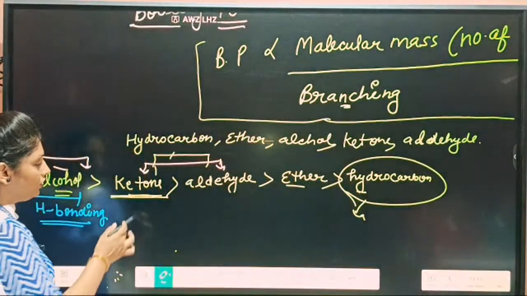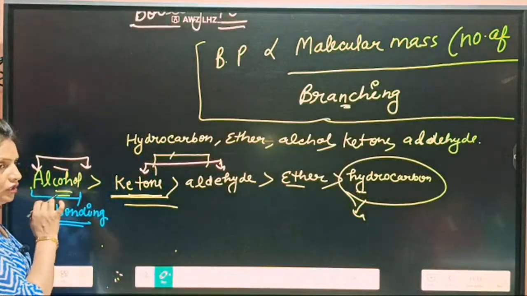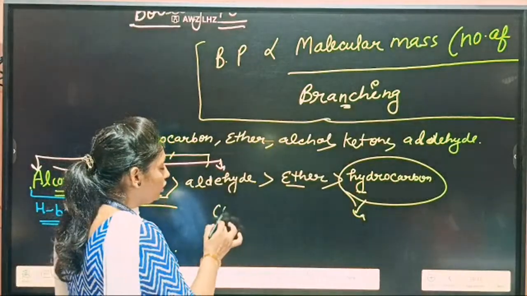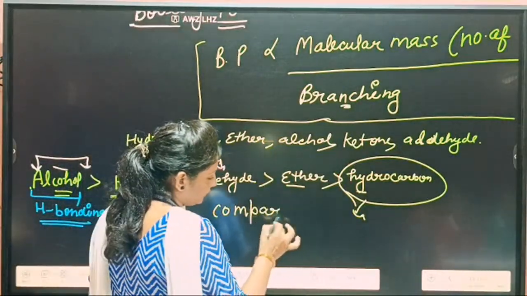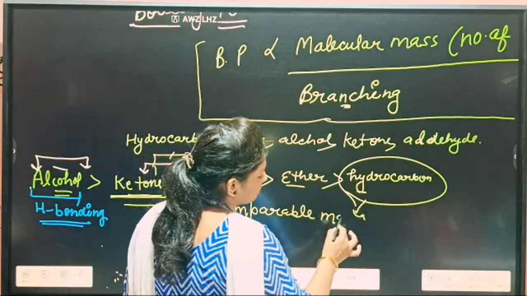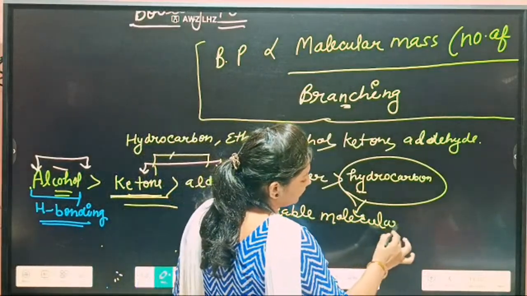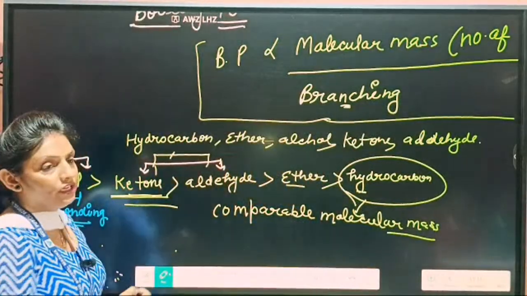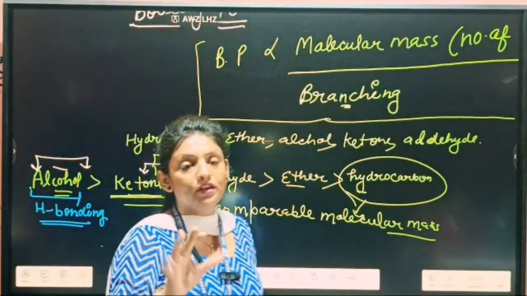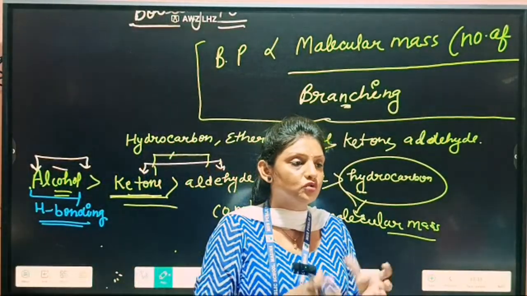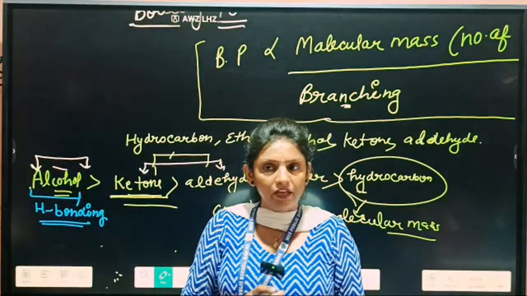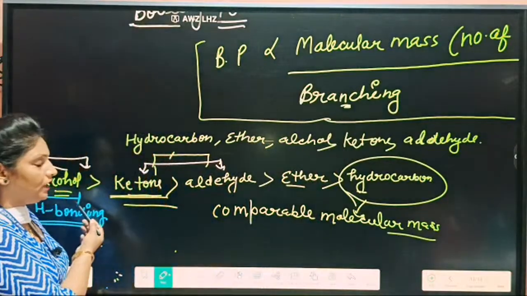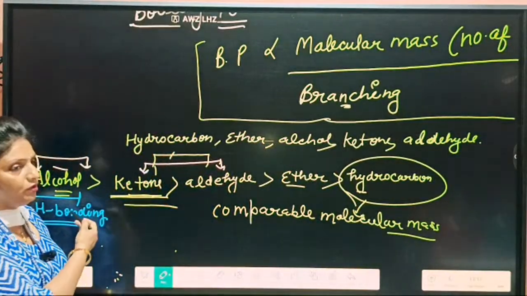So what will be the order? I am talking about molecules of comparable molecular mass, beta. If I have alcohol, aldehyde, ketone, ether and hydrocarbon of comparable molecular mass, meaning their molecular mass is similar, then what will be the order of their boiling point? Alcohol will have the highest boiling point.